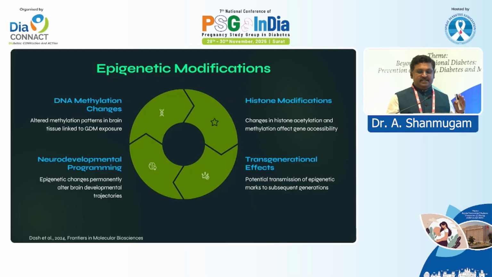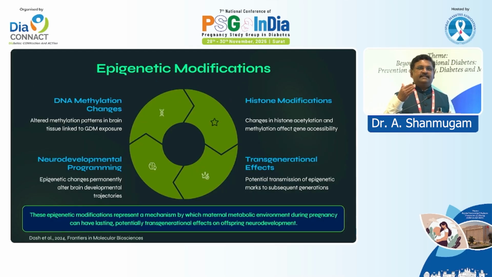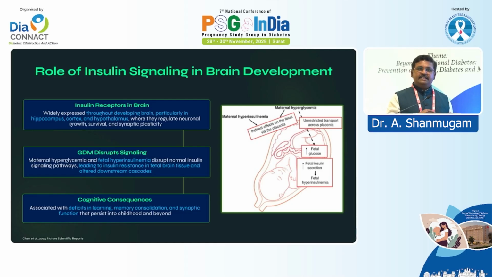We all know that one GDM pregnancy is sufficient to translate all the defects into successive generations. As our professor used to say, transgenerational transformation will happen in GDM. So these epigenetic changes represent the mechanism by which an abnormal metabolic environment in pregnancy has lasting, potentially transgenerational defects in the offspring, particularly if the baby is a female, since the next generation is going to be affected.